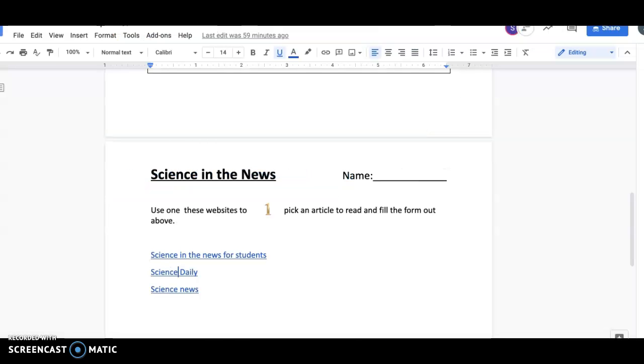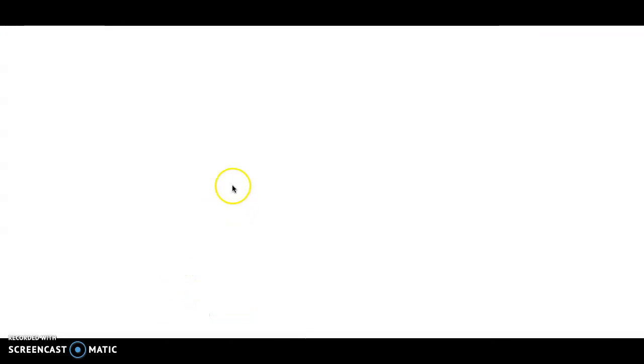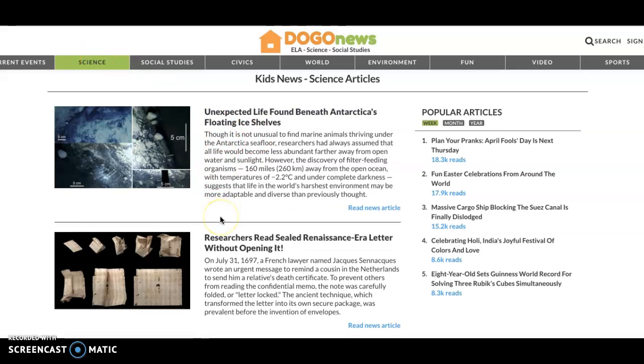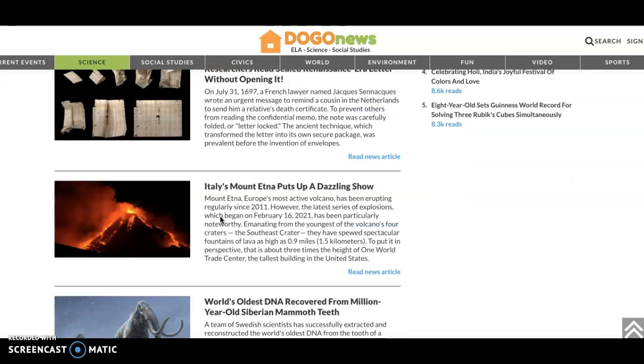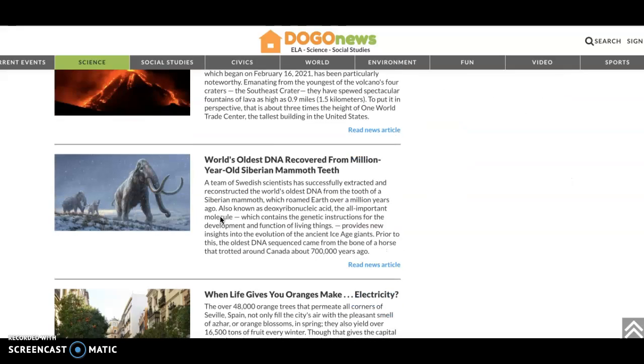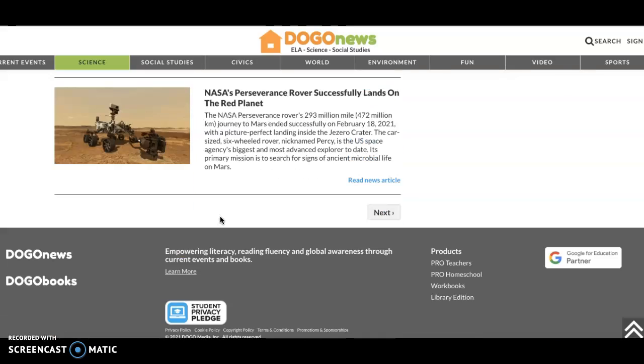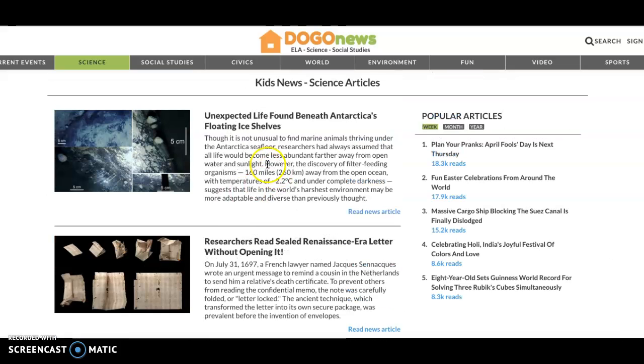Let's take a look at that third website just so we all get to see what that one looks like. And once again, you can see we're going to stay in the science tab, but these are all recent articles about something scientific related that we're going to have you read and create a summary on. So you can choose any of those. It's kind of your pick on this one. Whatever interests you, you certainly go ahead and choose that.